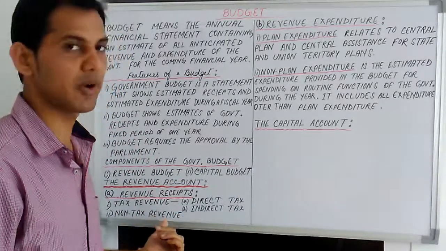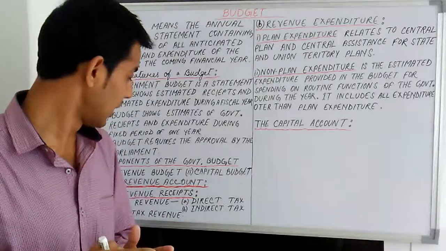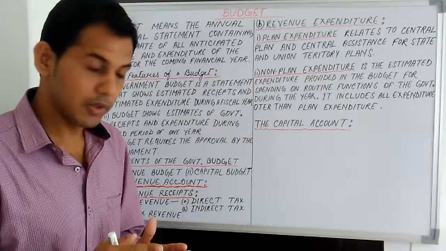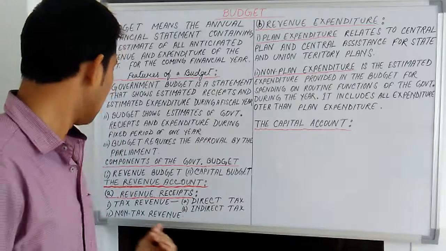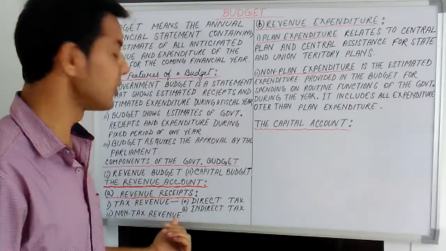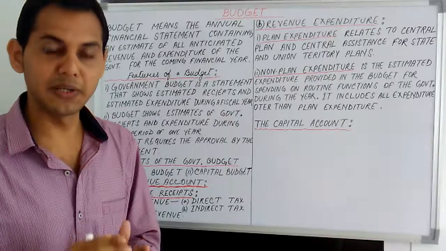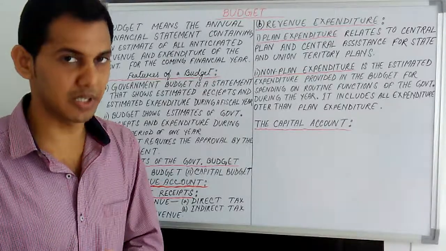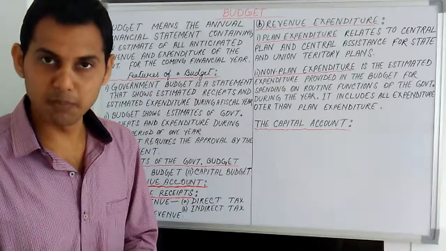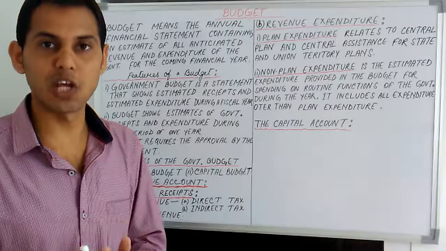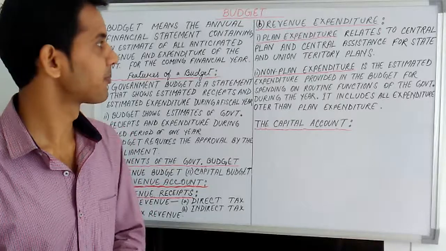Next, non-tax revenue. Non-tax revenue of the government includes receipts from sources other than tax. Like tax revenue, non-tax revenue does not create a liability for the government. For example, interest and dividend on government investment. Administrative revenue, for example, fees, school fees, college fees, license fees, registration fees, fines, etc.